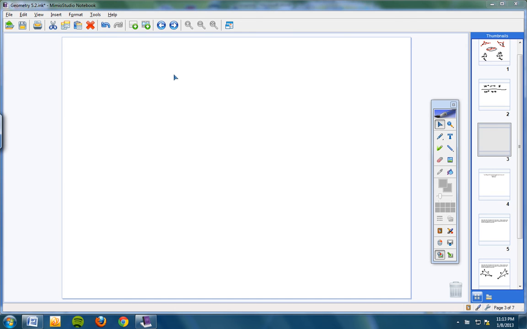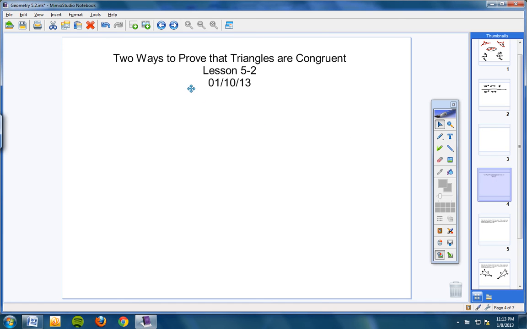So if you'll take a second, please, and copy this heading down. 2 ways to prove that triangles are congruent. We're looking at lesson 5.2 today, and the date is the 10th. All right, 2 ways to prove that triangles are congruent. Give you just a second to copy that down, and we're going to move on.